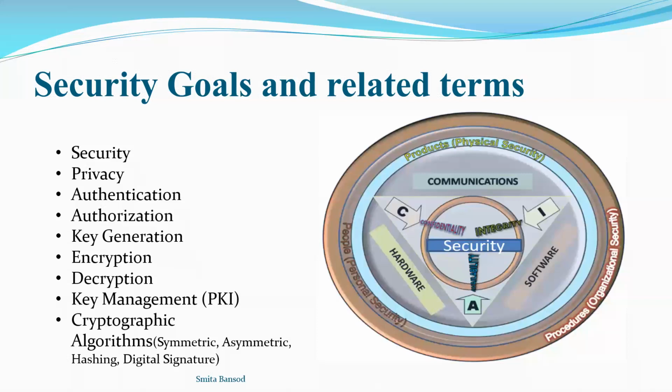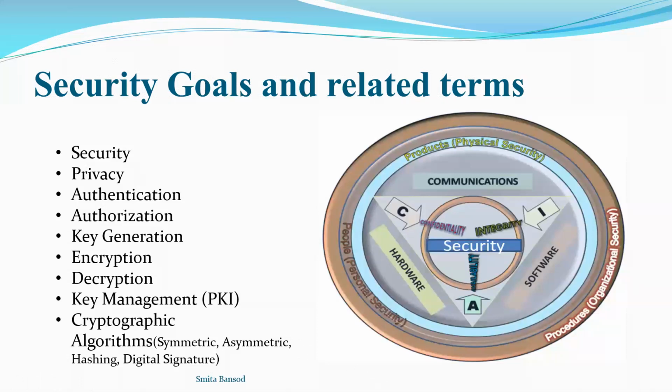Whatever keys are generated should be provided to the user in a secured way, and that is known as key management. PKI, public key infrastructure, is how the keys are securely provided to the authorized users. The next term is cryptographic algorithms, when we say encryption, decryption, hiding, integrity.